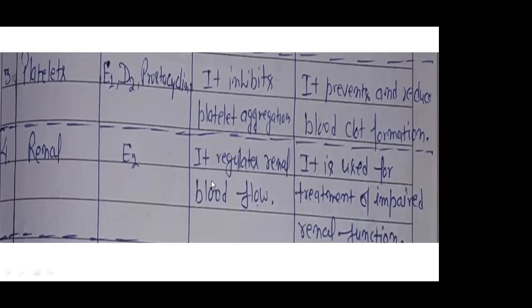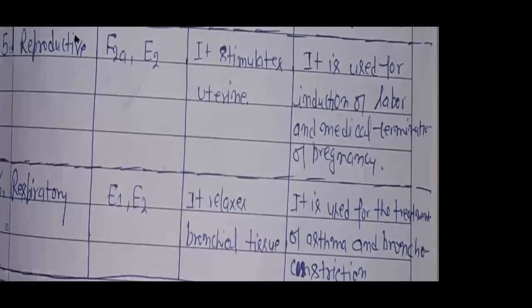So you can see there are so many uses of prostaglandin. Now reproductive: it is also important for the reproductive part. The uterus is a very important part for pregnancy.